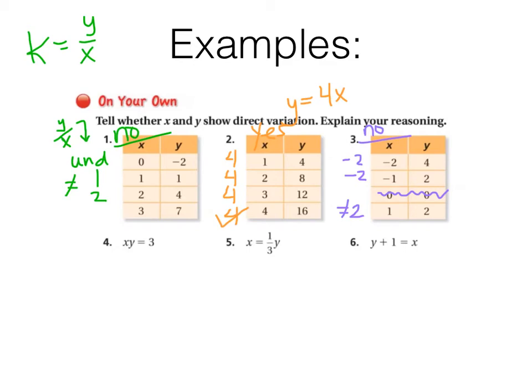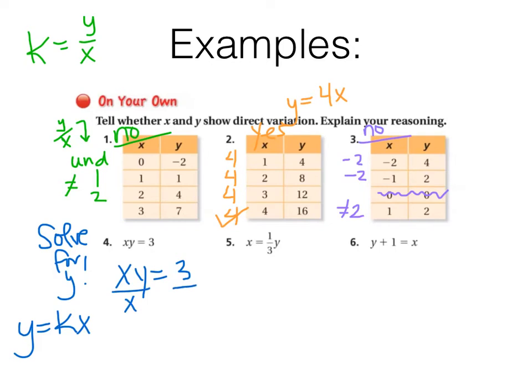Okay? Now for the equations, it's a little bit different. For the equations, I want you to solve for y. If you can solve for y and you get y equals k times x with nothing else hanging on here, and your x is not doing anything else besides a number times x, then you know it's a direct variation. Solve for y in this first one. That means I have xy equals 3. I've got to get y by itself by dividing by x. That is not a direct variation. That is not k times x, it's k divided by x. And again, that's an inverse variation, which we'll talk about in the next video, but it is not a direct variation.